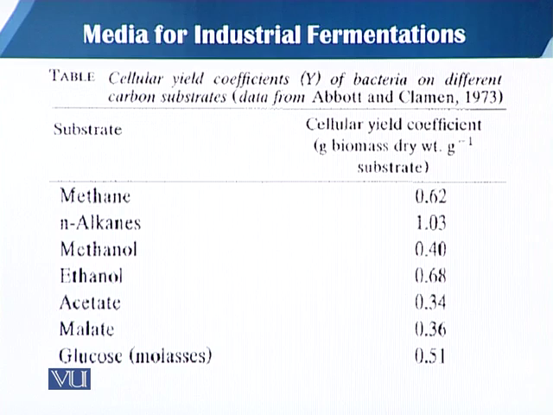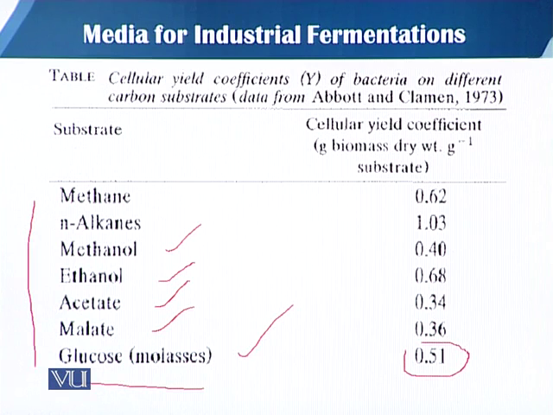You can see in this table the cellular yield coefficient while using these different carbon sources: methane, N-alkane, methanol, ethanol, acetate, malate, glucose, and molasses. When we use molasses, you can see that the cellular yield coefficient is 0.51.